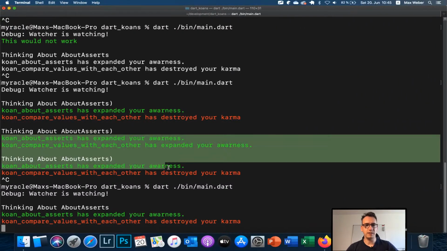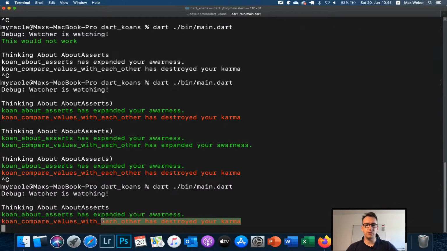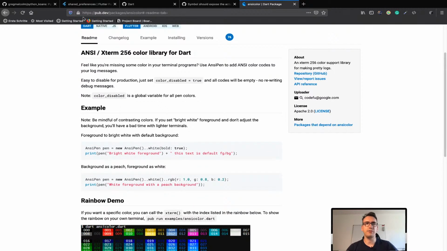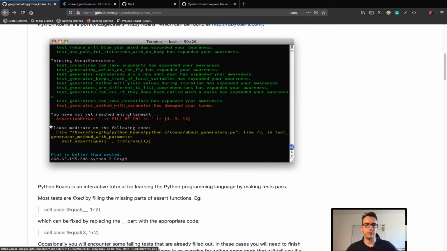Because what I saw is if we get an error, the user will not fix that, right? He will maybe find the solution, he will maybe find the class about asserts, but to make it easier to understand what he has to fix, I would do that nearly the same as it is done in the Python Koans. They write: you have not reached enlightenment because there is an error, right? I don't know if we can separate that out, maybe in the future. But what we can do is give him a hint, or give him the whole error.